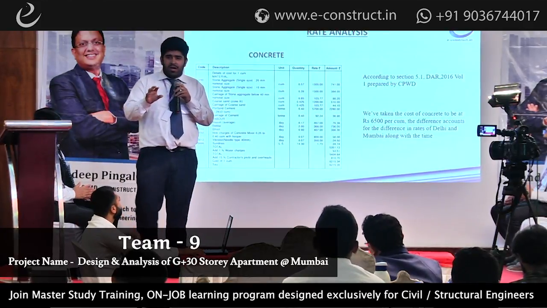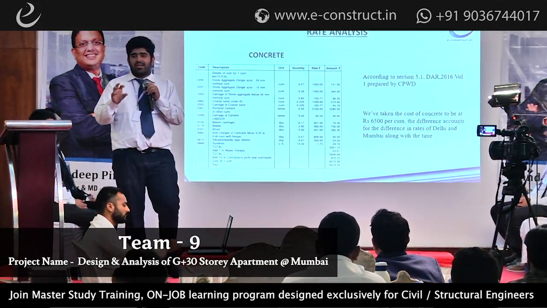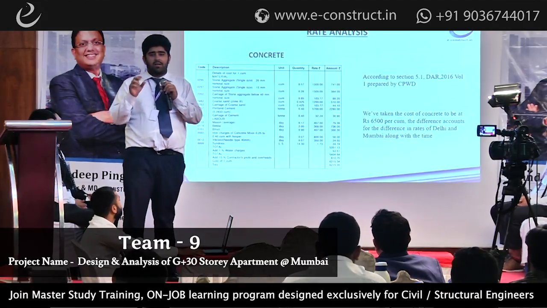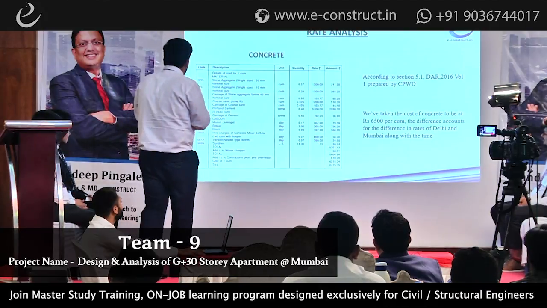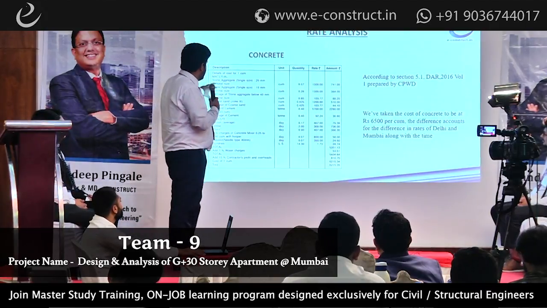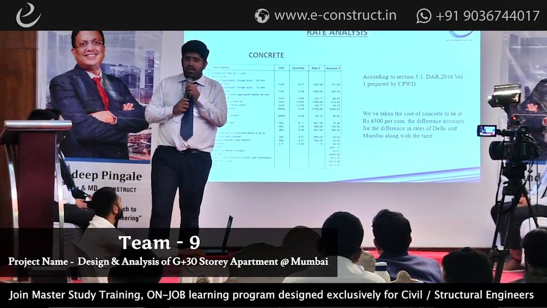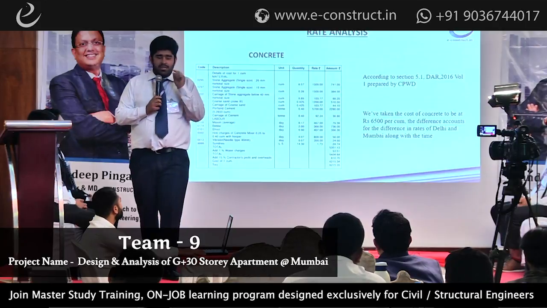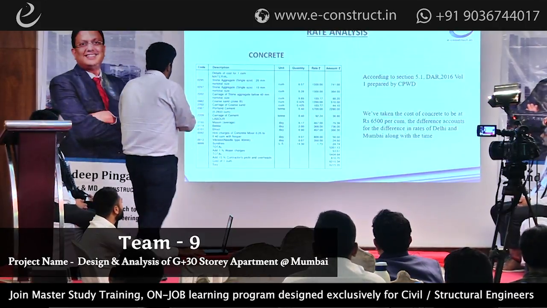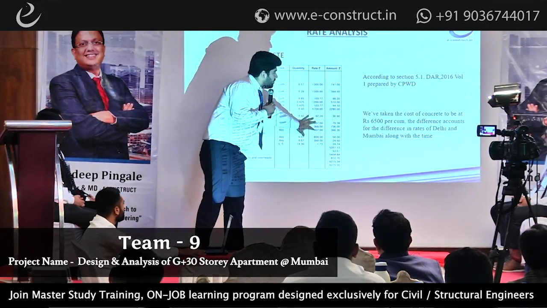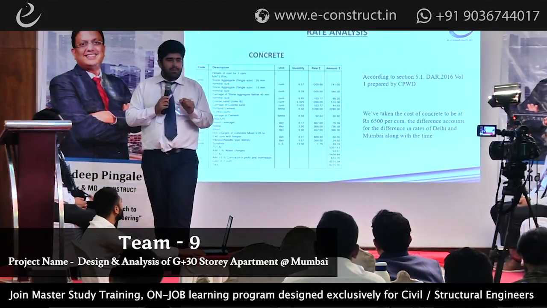The most important part which I have to discuss right now is the rate analysis. How did we put the rates in our BOQ? How did we decide on the rates, and how did we come to the cost of 50 crores? This section is from section 5.1, the Delhi analysis of rates, which was given by the CPWD in the year 2016. Whatever rates you see here are part of the Delhi schedule of rates, which is another government copy issued by the CPWD.